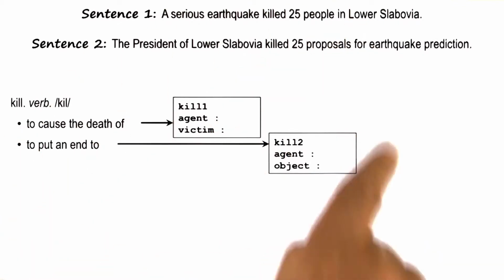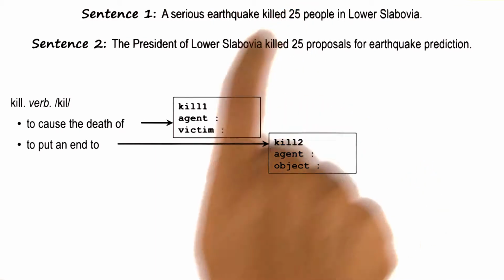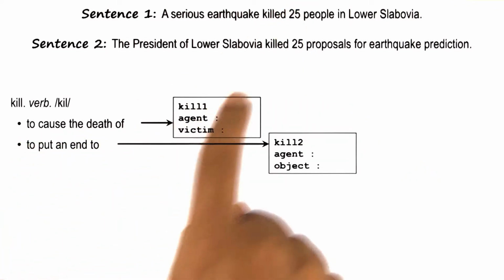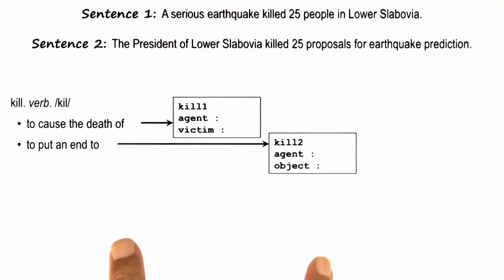It is this combination of background knowledge that allows me to infer the meaning of kill in the first sentence as to cause the death of someone, and the kill in the second sentence as to put an end to something. I hope you can appreciate the power and beauty of this theory. But it is also important to point out that this theory has many limitations.